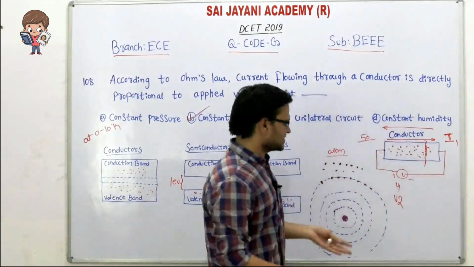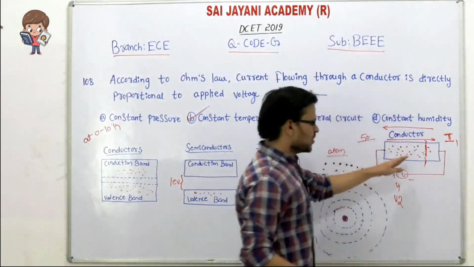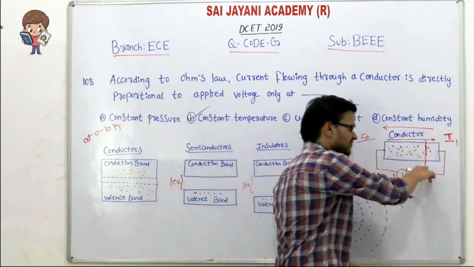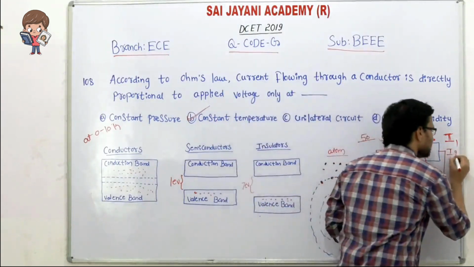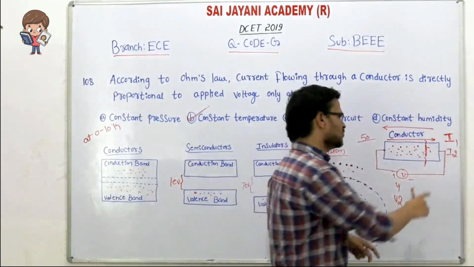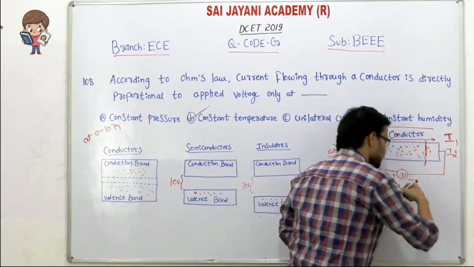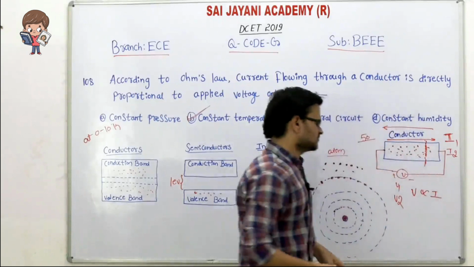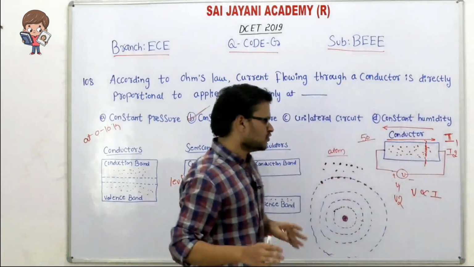When we give the voltage V2 to the conductor, then more electrons pass through this reference line per unit period of time. Then we are getting an increased current, denoted by I2. So when you increase the voltage, the current is also increasing. Okay, that means voltage and current are directly proportional to each other.